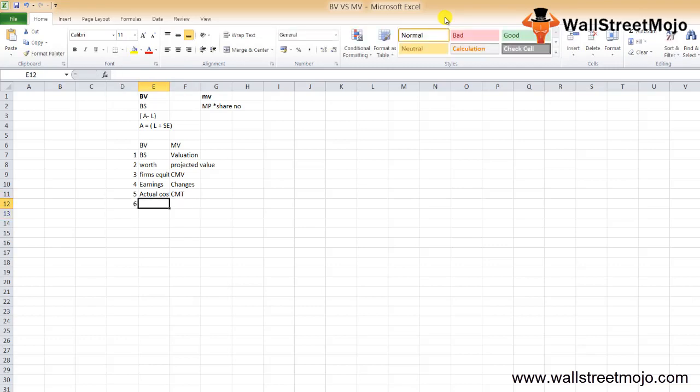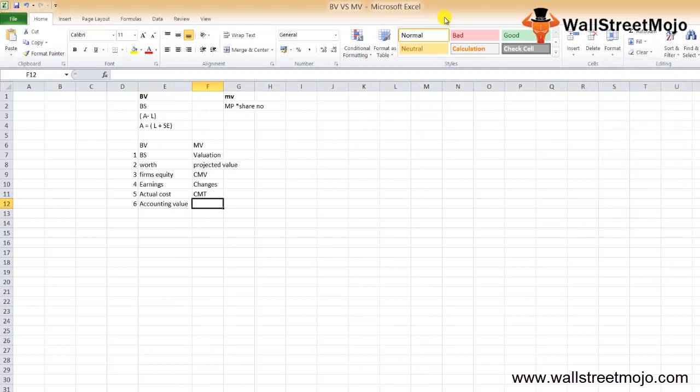Let's talk about the sixth one. Book value is basically the accounting value. Remember this word for book value. It is basically the accounting value of any asset and is less relevant at times when a company is actually planning to sell off the assets in the market. In comparison to that, market value reflects more accurate valuations in comparison to the book value while buying and selling of those assets.